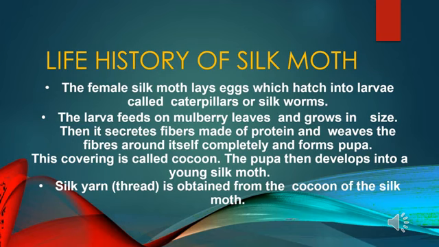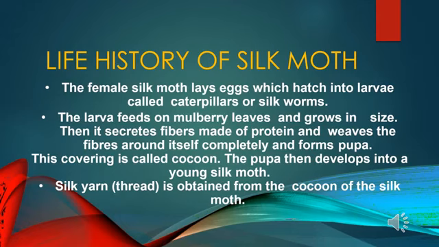Now this small, tiny silkworm which hatches out of the egg, or this larva which hatches out, feeds on mulberry leaves, and during this time it eats a lot. It actually devours food. Devours means it eats a lot of food. And during this time it sheds its skin 4 times. Okay, it sheds its skin, meaning it molts. It molts 4 times.